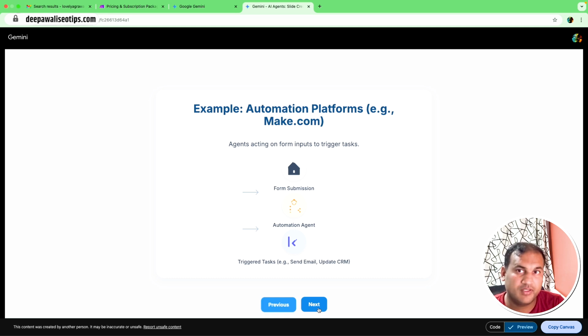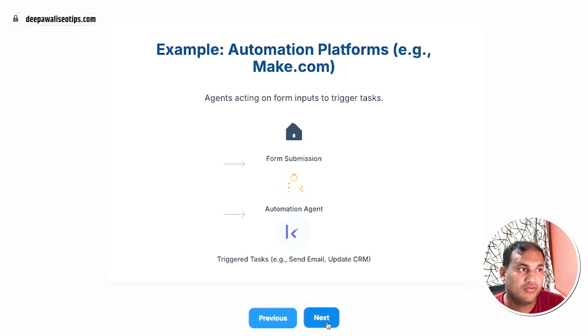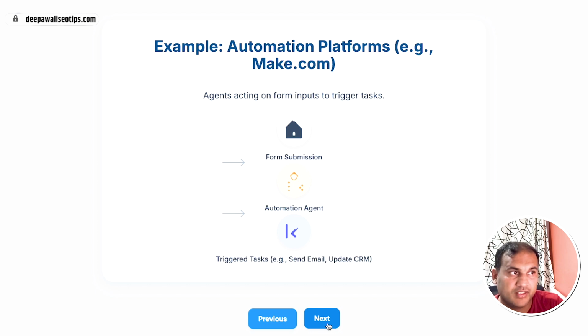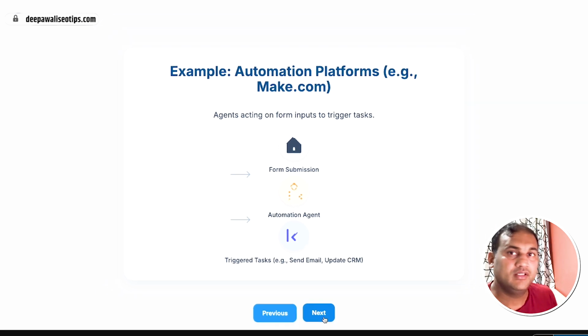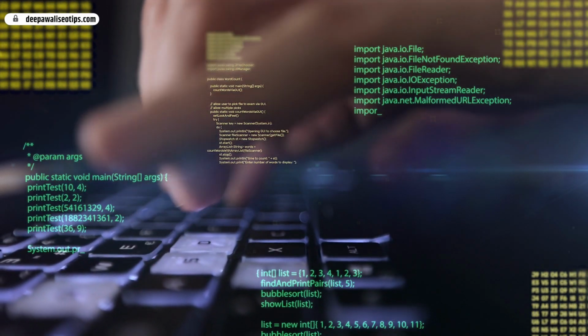This is what I will be teaching today as well, like how that actual form can be created, and I will be using make.com, which is one of the powerful tools to create AI agents. I have been using it for quite a few weeks, I would say. There are other platforms as well, which is Zapier, and then the third platform is n8n, which are commonly used. n8n is much more technical. Make.com can be done without having any skill set of coding.